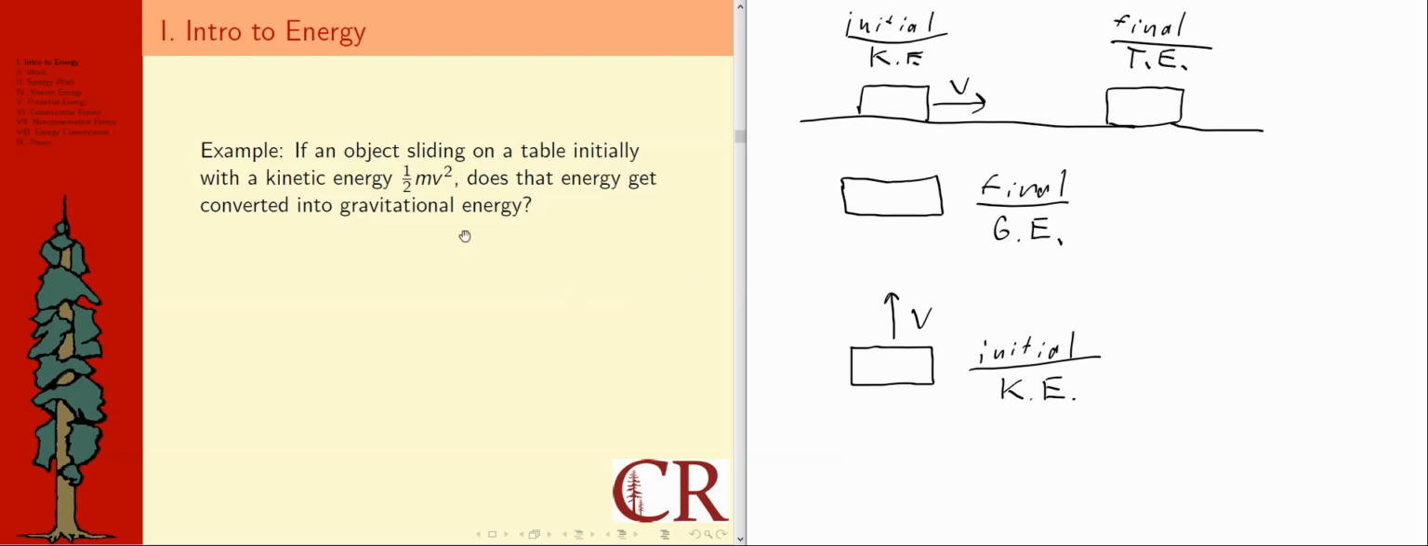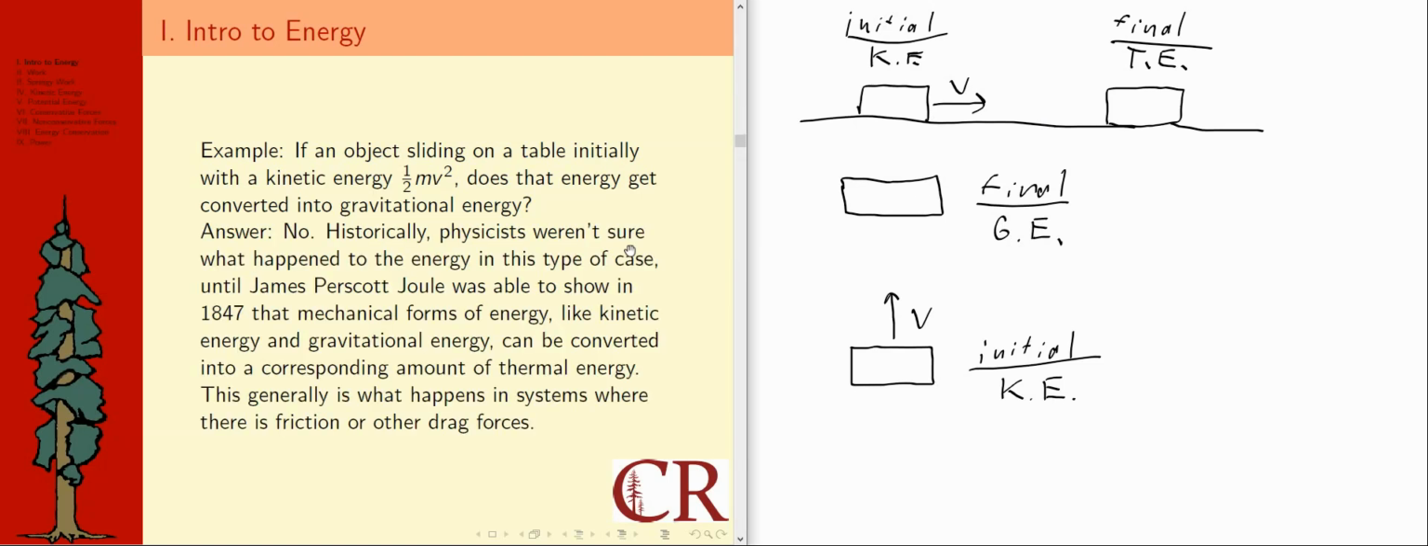So to finally, in a less long-winded way, answer this question: does the energy get converted into gravitational energy? No, it does not. Another way I could have looked at this is that gravitational energy is associated with height. This one never went up in height. In the other example, the object did. So that's another way of seeing it. Let's see what the answer says.